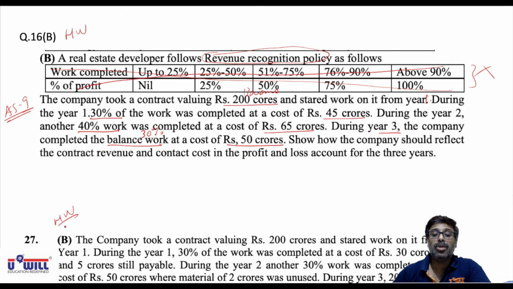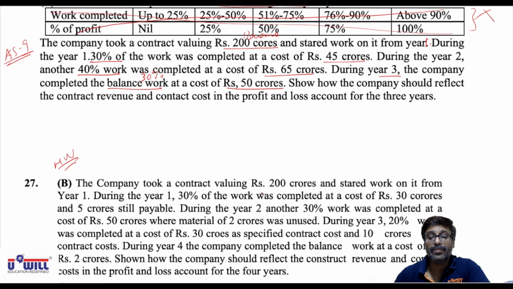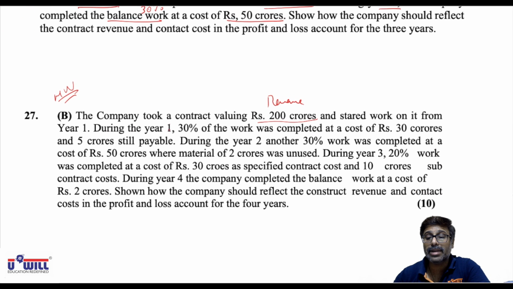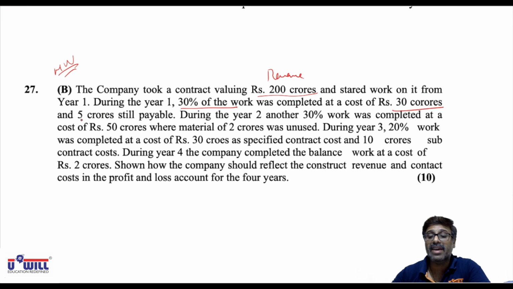The company took a contract valuing 200 crores. So that is again the revenue, and started work on it. I think it is similar to this question. During the year 1, 30% work was completed at a cost of 30 crores and 5 crores still payable. So you can say 35 crores. Total cost you will take into consideration is 35 crores. Still payable means outstanding. So in the year 1, you will consider the cost of 35 crores.